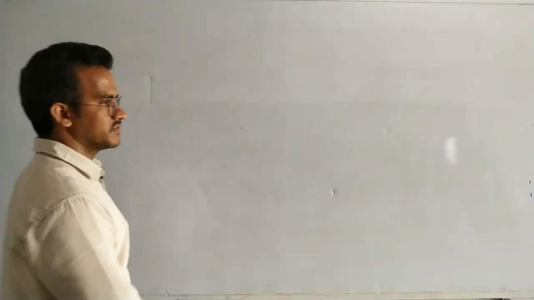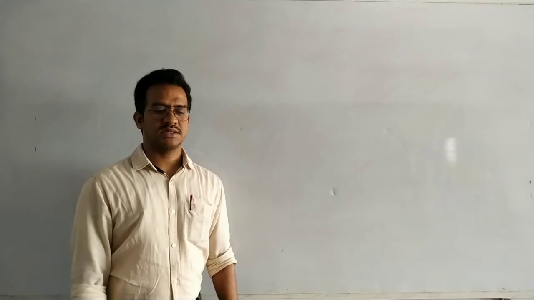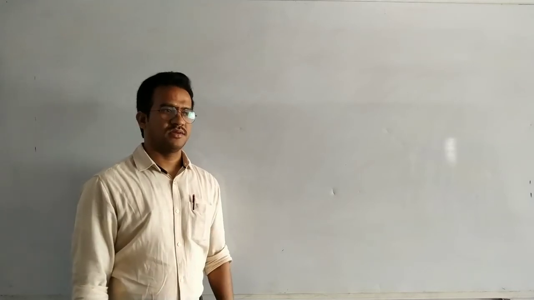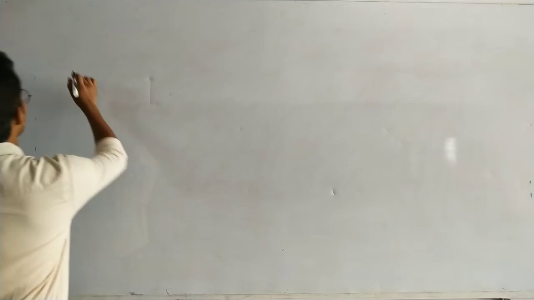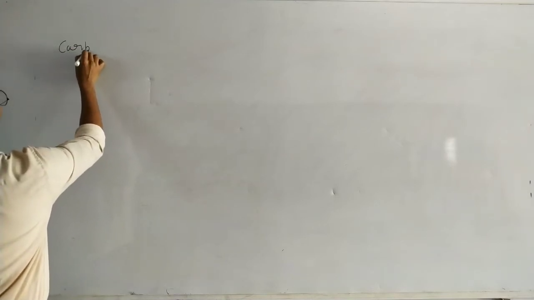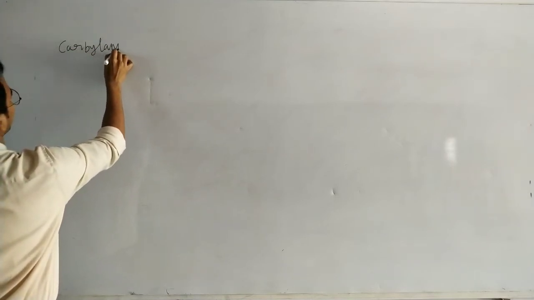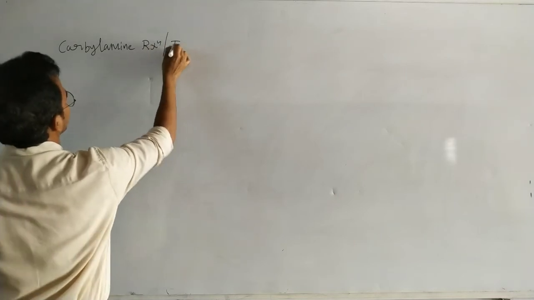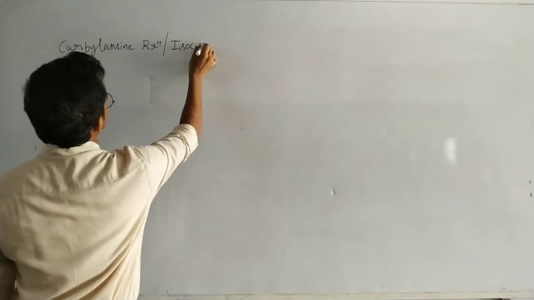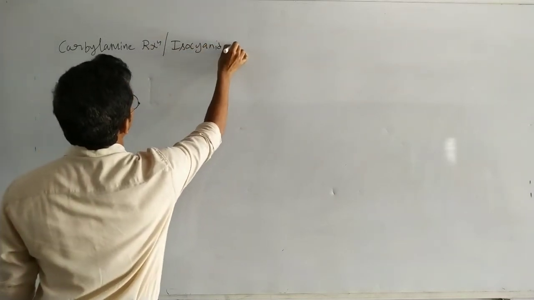Okay, so here the last reaction of this class is the carbylamine reaction, or isocyanide test.